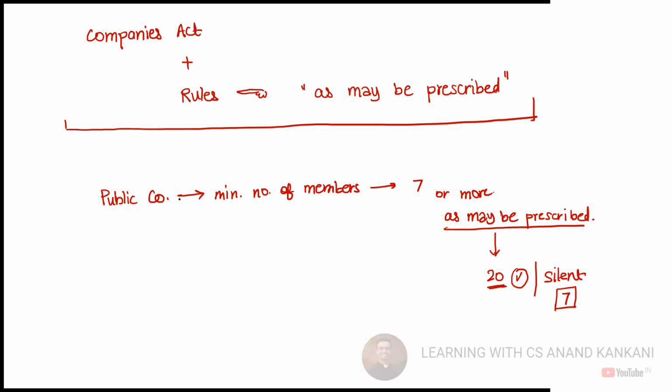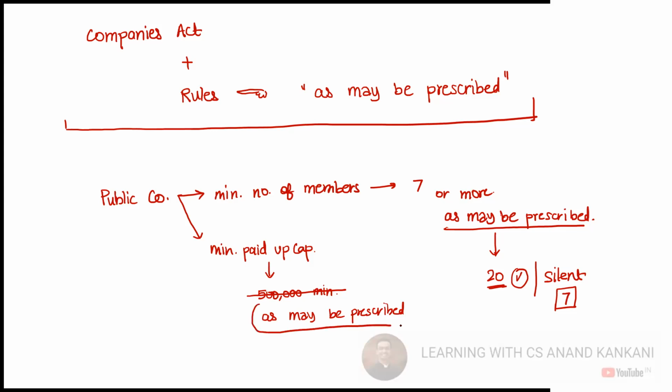सेकेंडली, आप मुझे बताओ, in case of a public company, what is the minimum paid up capital needed? So earlier it used to say minimum of 5 lakh, right? Act used to say minimum of 5 lakh. बाद में इसको डिलीट कर दिया और क्या बोला? As may be prescribed. Now, as may be prescribed means the Companies Act is saying, I don't want to talk about minimum paid up capital. Let the Ministry of Corporate Affairs tell you what should be the minimum paid up capital if you want to incorporate a public company.